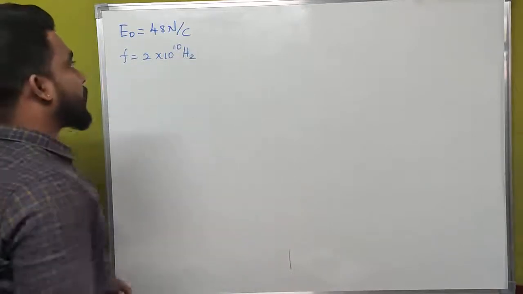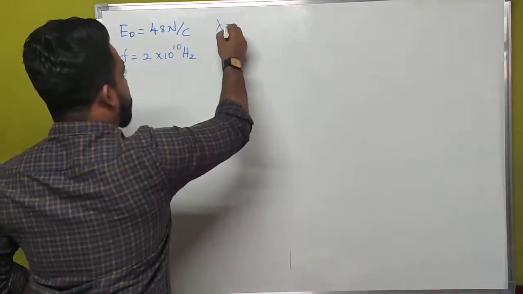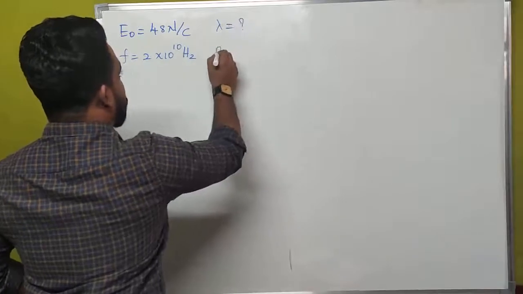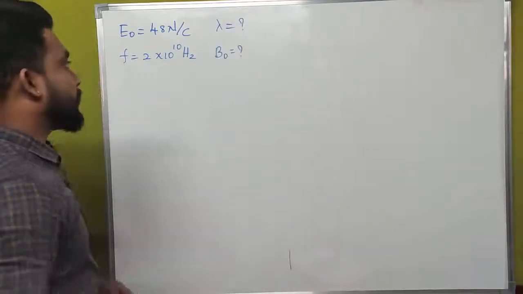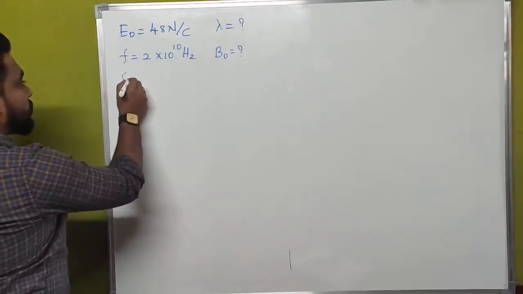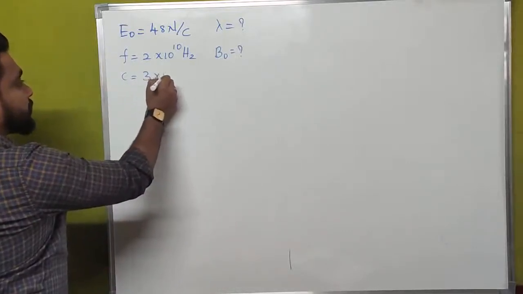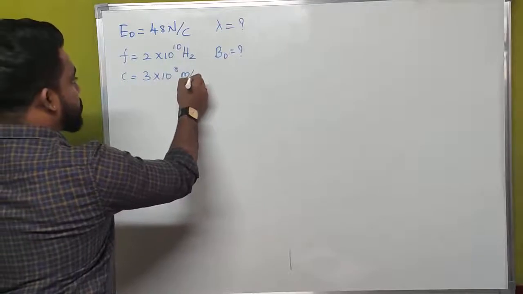We have to calculate wavelength lambda and B naught. For that, we have to write C is equal to 3 into 10 to the power of 8 meter per second.